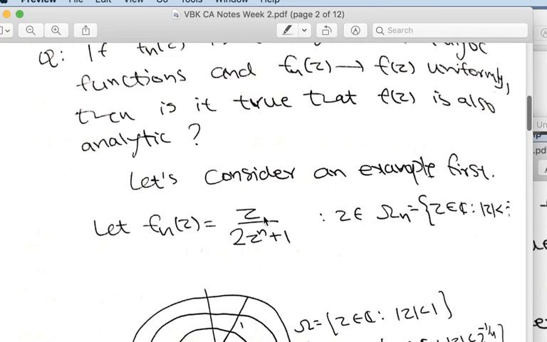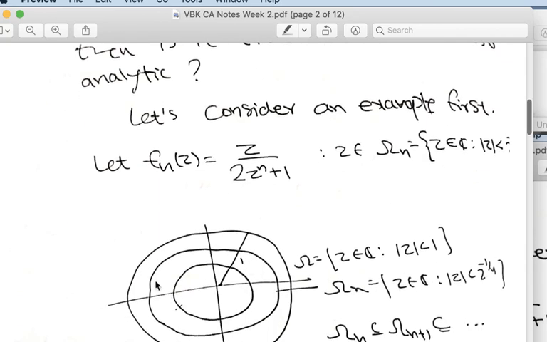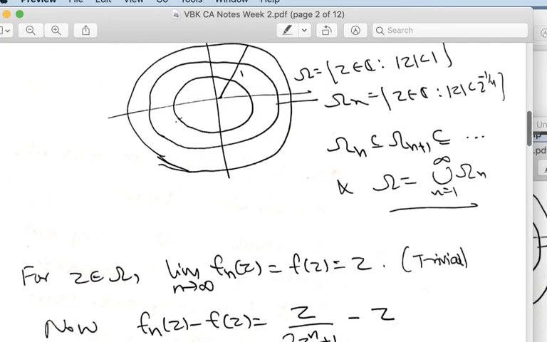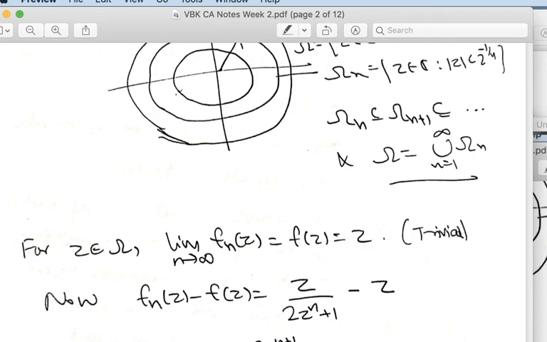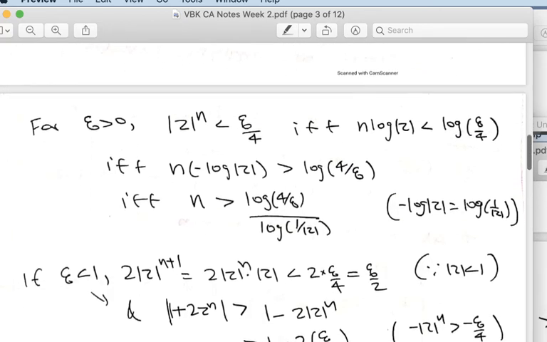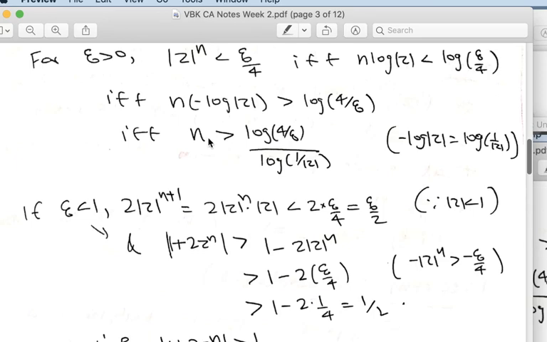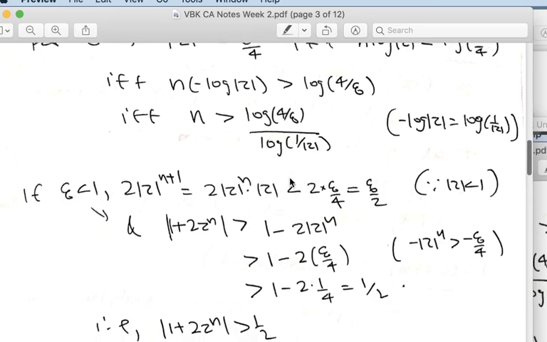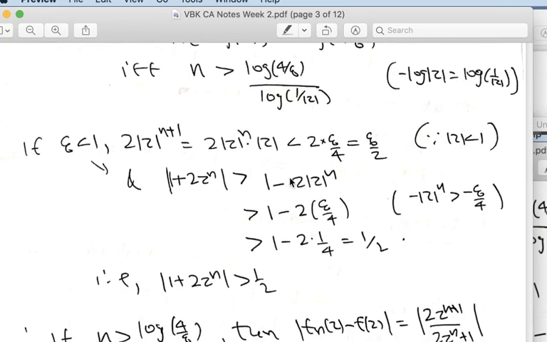Consider f_n(z) equals z by 2, z to the power n plus 1. Here this is defined in a proper subset of the open unit disk. Each f_n is defined like this in this disk, and f(z) equal to z is defined on the whole open unit disk. And we can prove that f_n(z) converges to f(z) pointwise. That is easy. But in this rigorous estimate, you will see that the n corresponding to each epsilon you can choose independent of z, provided your z is varying in a smaller compact disk.